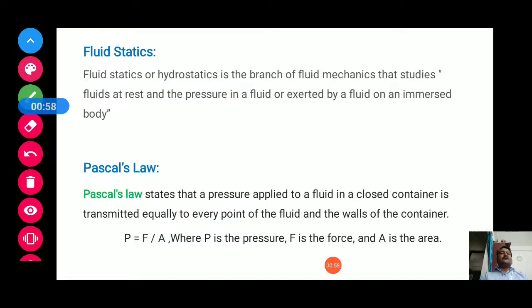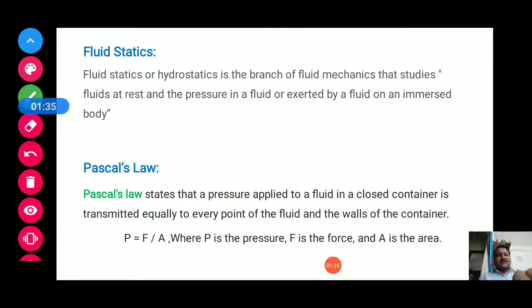So, today we are going to learn some principles in fluid statics. Fluid statics or hydrostatics, hydro means water, is the branch of fluid mechanics that studies fluids at rest and the pressure in a fluid or exerted by a fluid on the immersed bodies. So, fluid statics studies the behavior of the fluid which is at rest and the pressure exerted by that fluid or liquid on the immersed bodies.